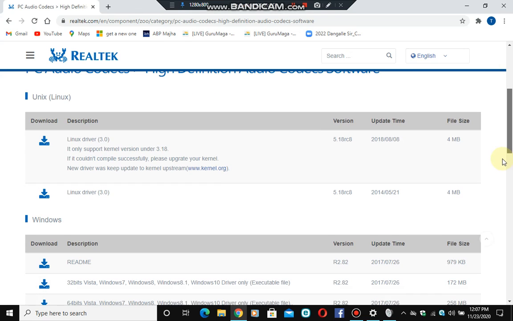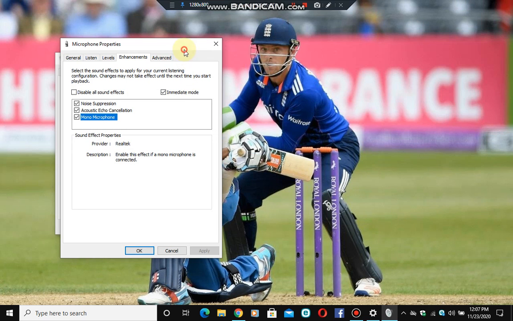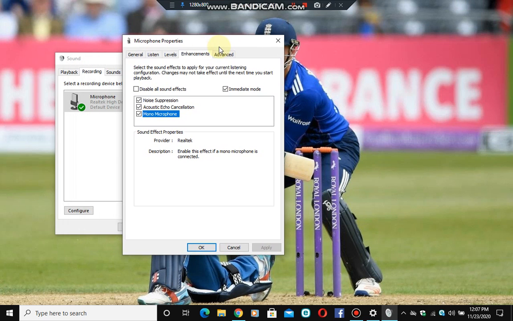When scrolling down from it, you have 64 bits and 32 bits. If your computer is 64 bits, download 64 bits. If your computer is 32 bits, download 32 bits. After downloading it, you have enhancement tab.